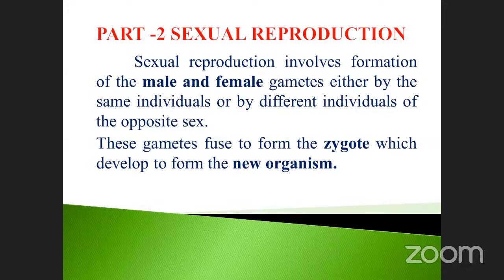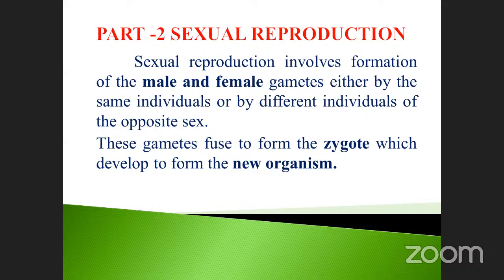As a result, male gametes as well as female gametes, haploid in nature, fuse together, resulting in formation of the zygote. These gametes fuse to form the zygote.